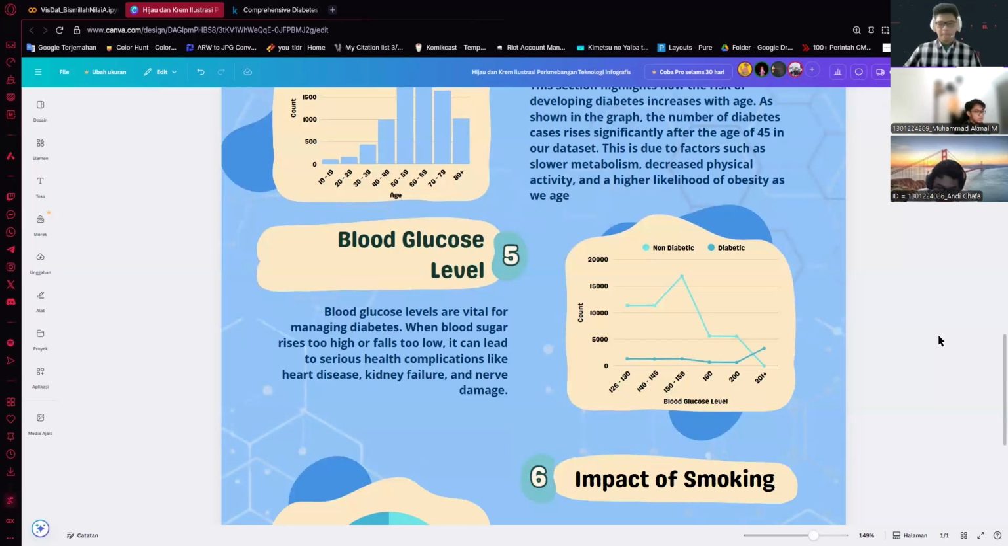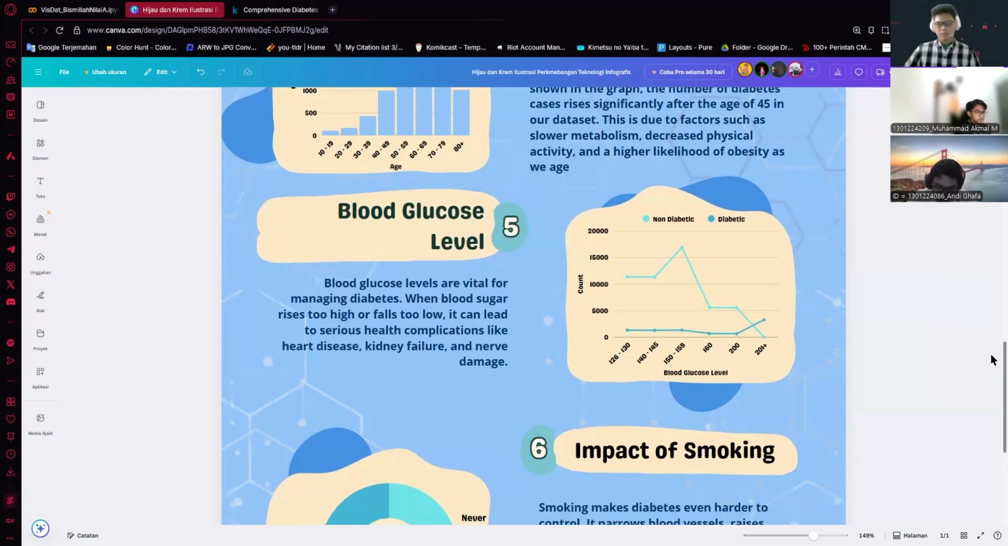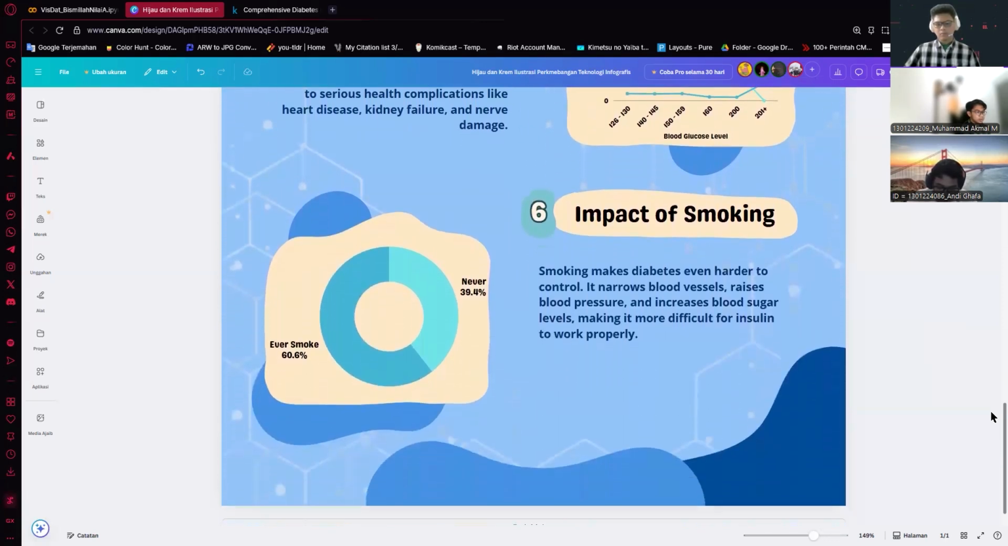But other than that, it can also lead to serious health complications like heart disease, kidney failure, and also nerve damage. This is one of the key findings from our data set, that blood glucose level is one of the indicators of diabetes disease. And then next is the impact of smoking.